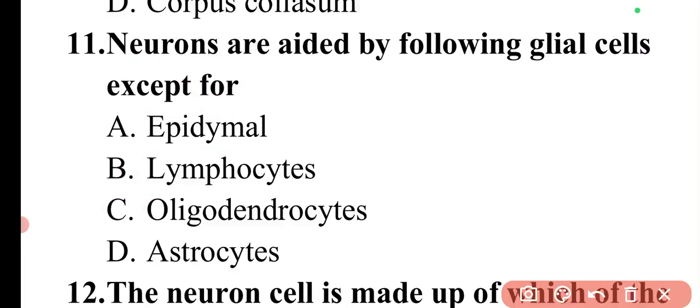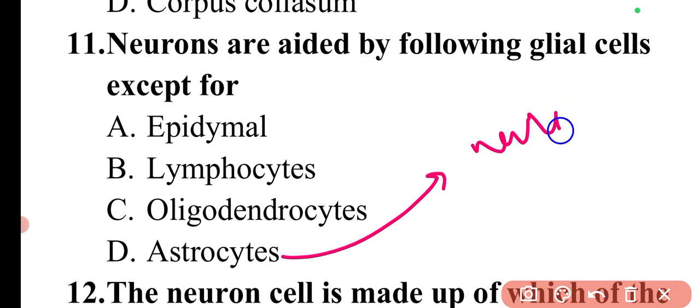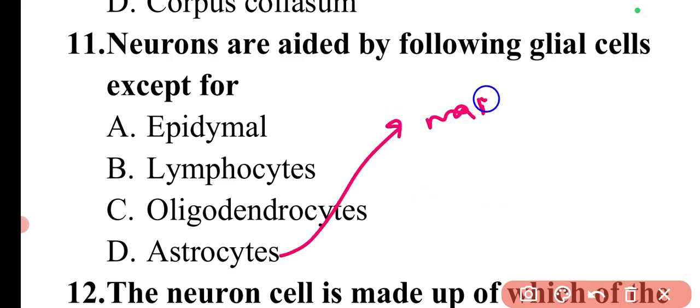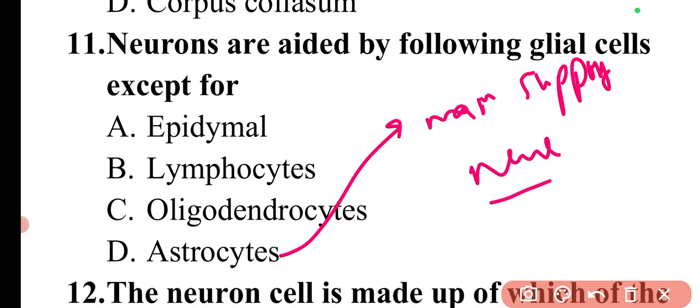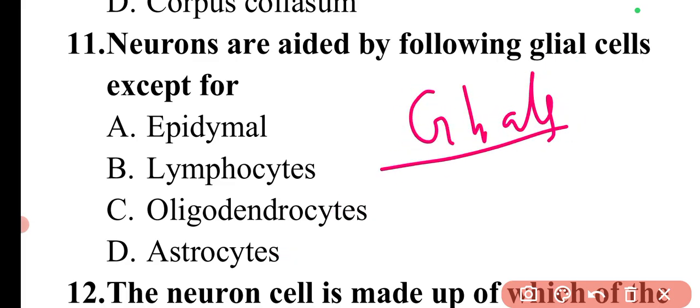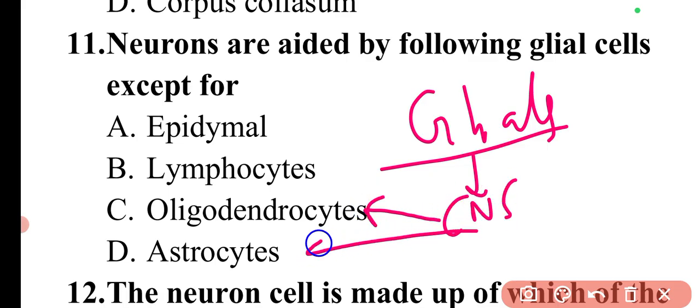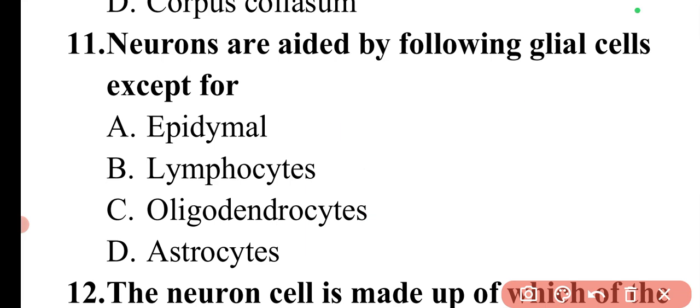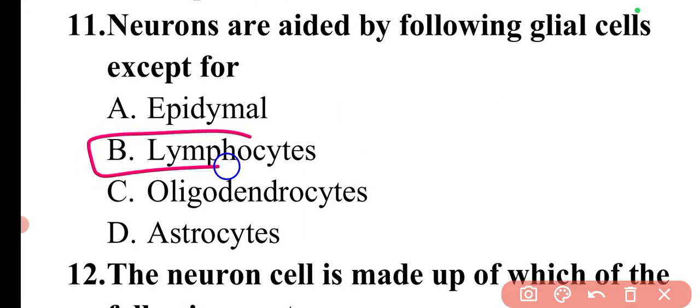Now we can think about what the other cells do. Basically there are glial cells, which include a group of astrocytes. Glial cells basically support the neurons and maintain their environment. Those glial cells are of the central nervous system. These include oligodendrocytes, astrocytes, ependymal cells, and also microglial cells. So here the correct answer will be option B.